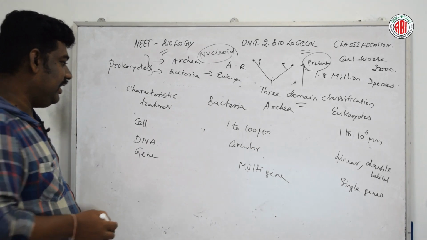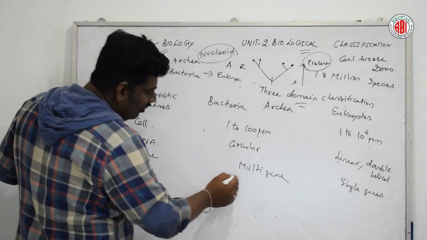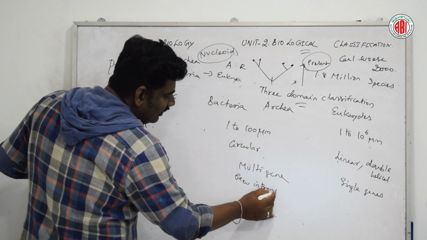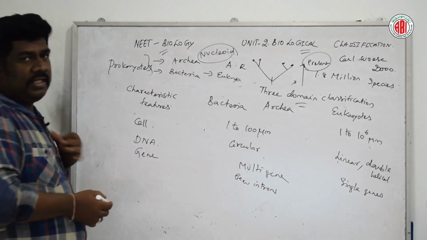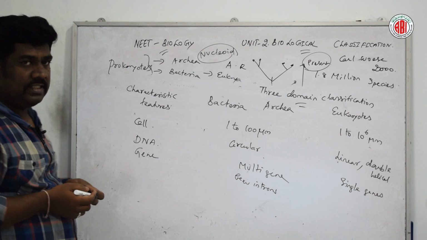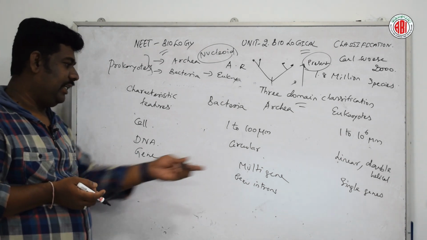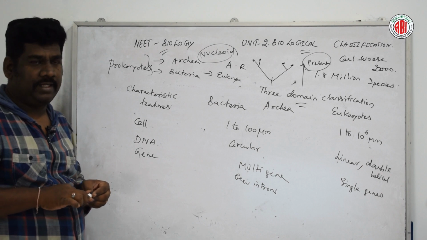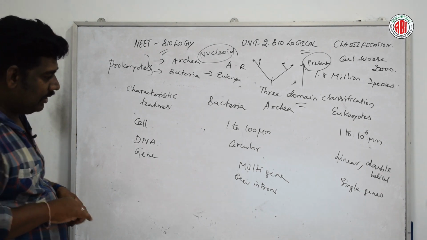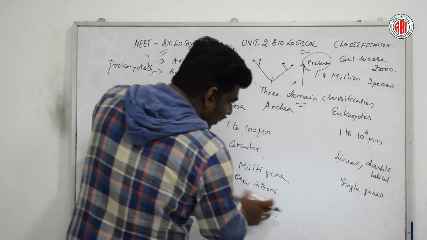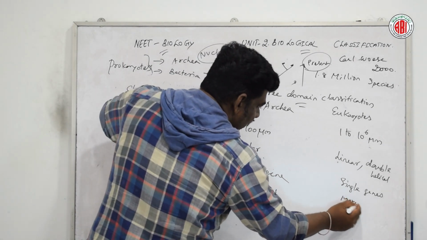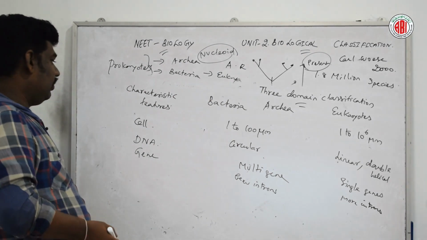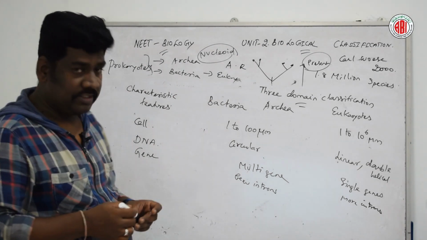Though it is multi-genes which contain few introns. We will discuss in detail about what introns are. Yes, the structure of DNA in a gene, in the genetic chapter, we will discuss in detail. Like, it has few introns, it has more introns. Yes, next. So these are the characteristic features.